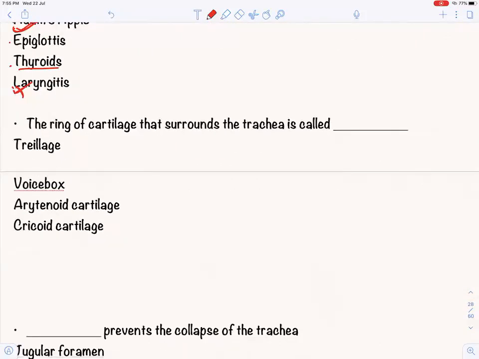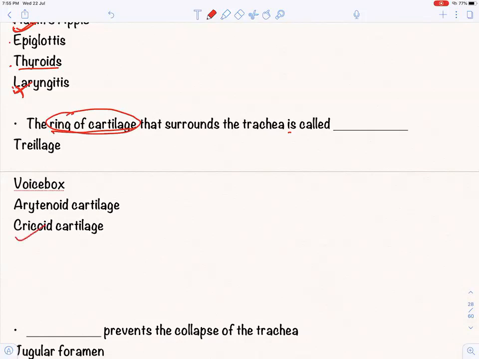The ring of cartilage that surrounds the trachea is called. You see the larynx video and you can easily answer. There is only one ring of cartilage that surrounds the trachea.